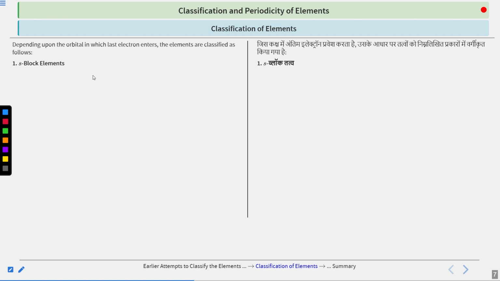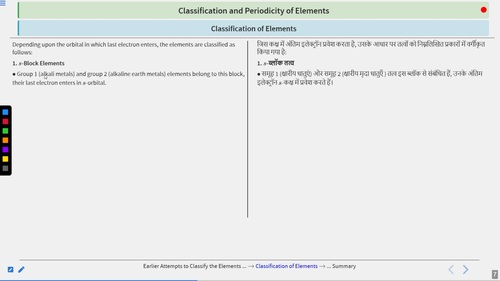First of all, for the S block elements, I said that there are two groups, group 1 and group 2. Group 1 is also called the alkali metals, whereas group 2 is also called the alkaline earth metals. Now what is the electronic configuration that differentiates it from the others? The difference is that their last electron, in the neutral state, lies in the s orbital. Okay, what do you mean by this again?